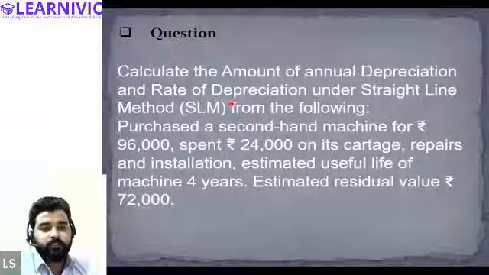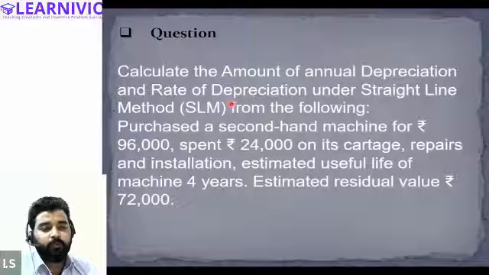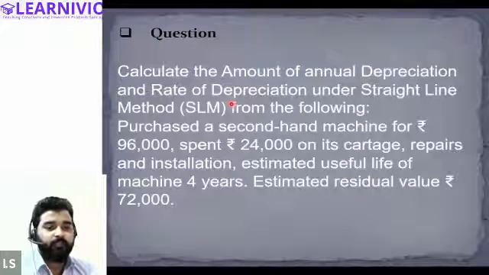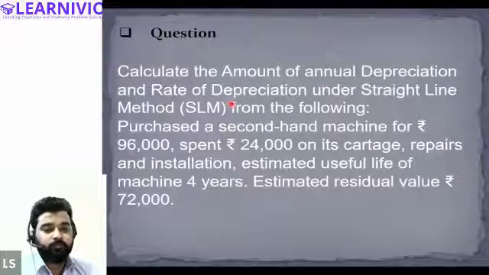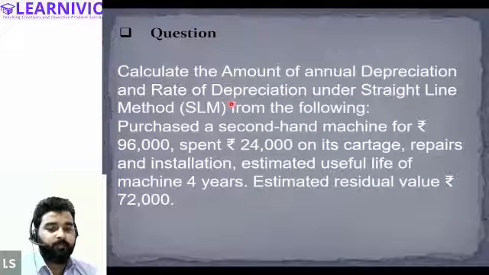So this is the question, guys. Calculate the amount of annual depreciation and rate of depreciation under the straight line method from the following. We have purchased a second-hand machinery for rupees 96,000, and spent 24,000 on its cartage, repairs and installation. Estimated useful life is 4 years.